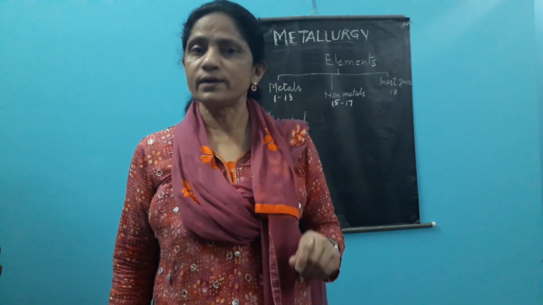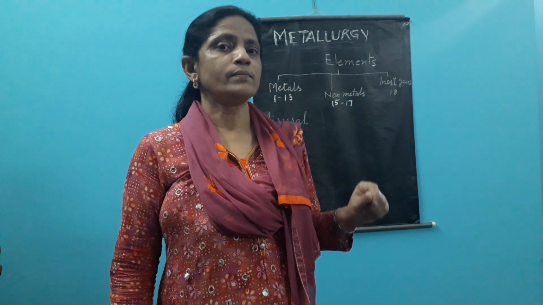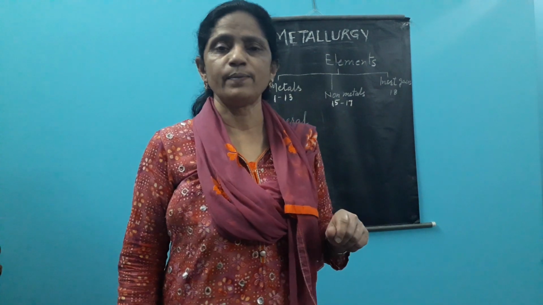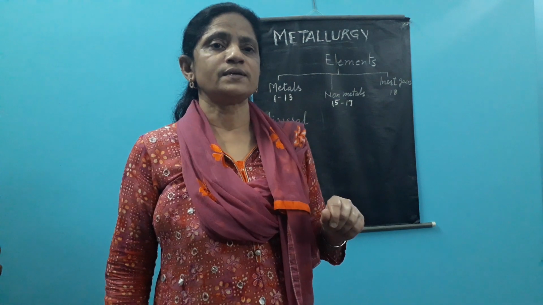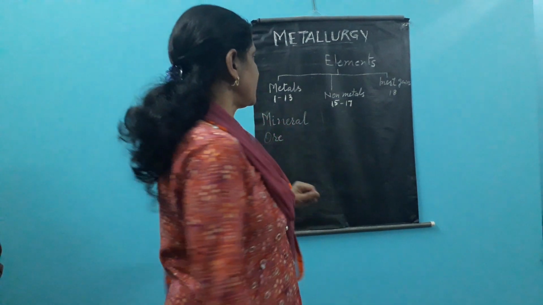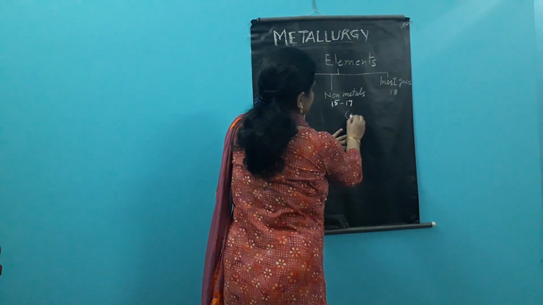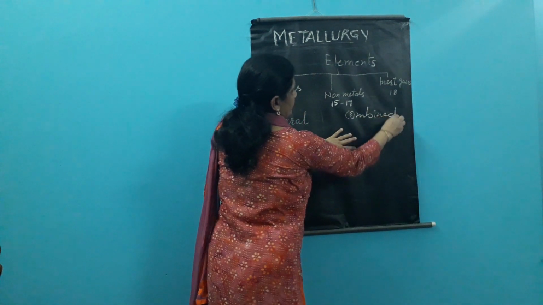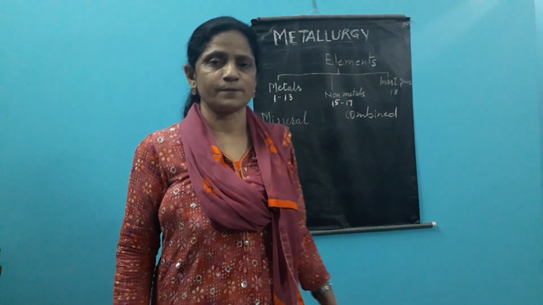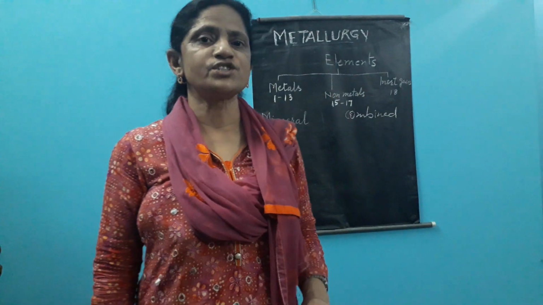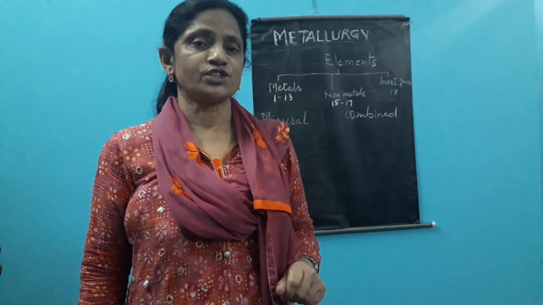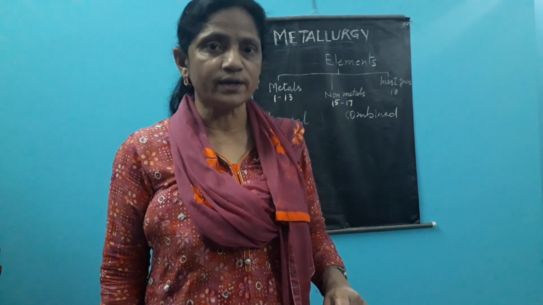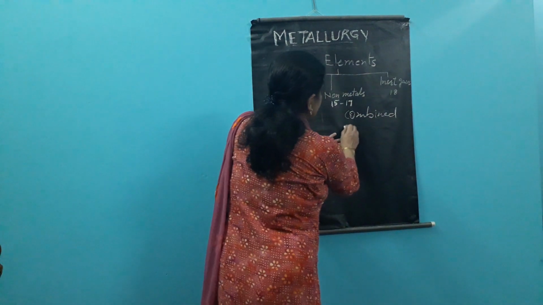Depending upon their occurrence in nature, we give a term to the occurrence. Those metals which are available in the form of compounds, we say they are in the combined form or combined state. Whereas those metals which are less reactive and not available in the form of their compounds, we say they are occurring in their native state.